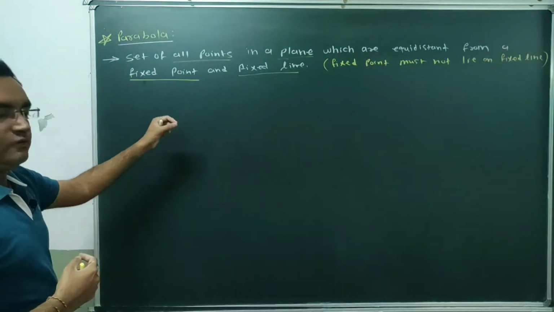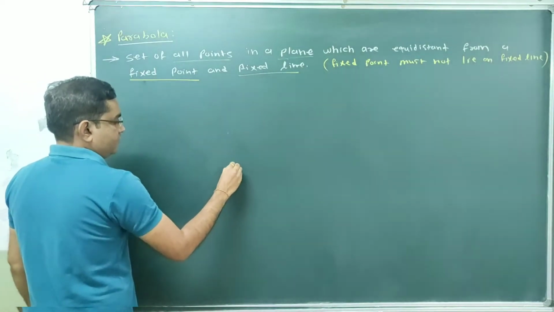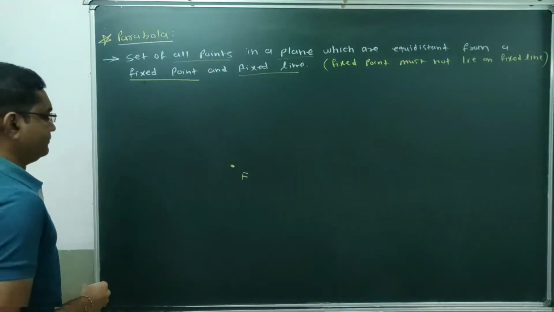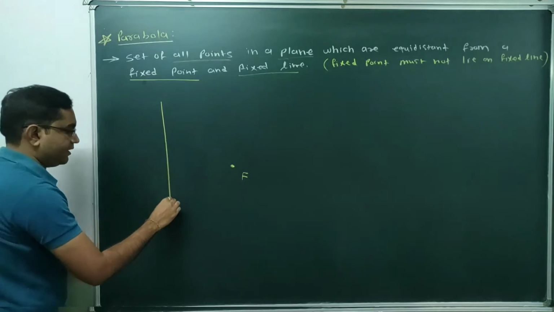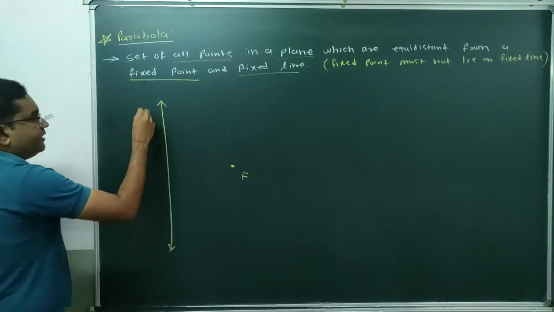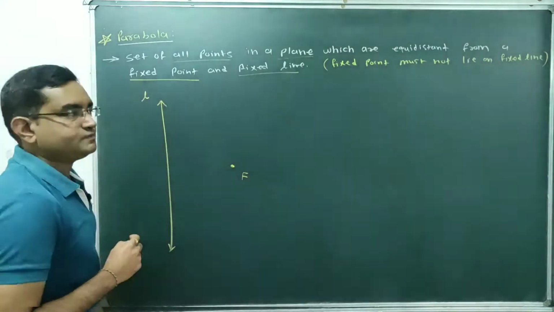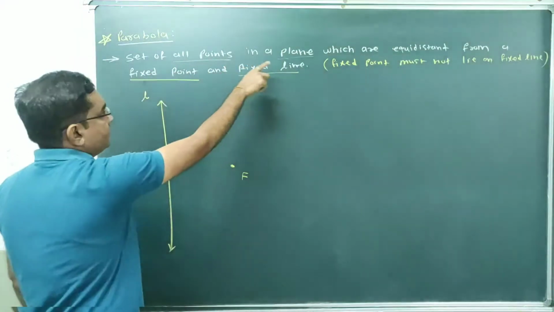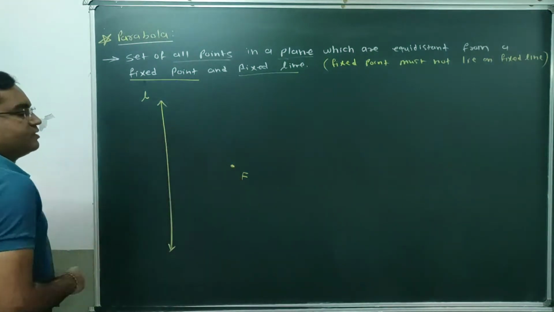Two objects are there. One fixed point. Let's say this one is a fixed point in a plane, and a fixed line. Let's assume that the fixed line is this line L. This line L is our fixed line. Done? So now what we have to consider? We have to consider all the points, set of all the points in a plane which are at equidistance from this point as well as from this line.